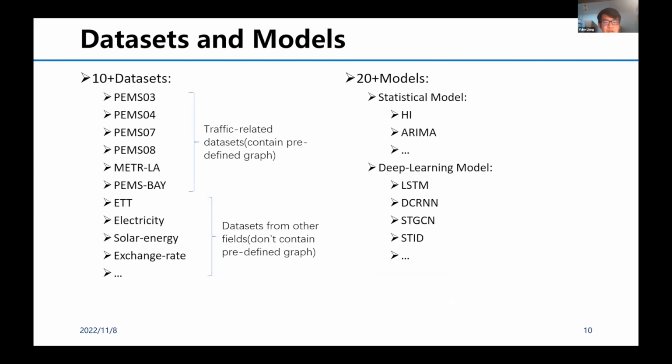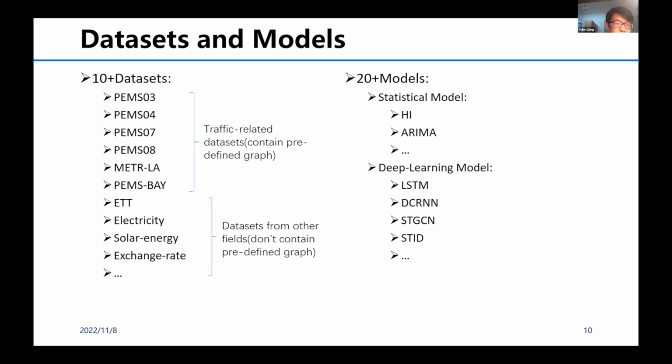Next, I will briefly introduce the datasets and models we introduced in this benchmark. Specifically, we introduced 6 traffic-related datasets, all of which contain a predefined graph, while other datasets such as electricity, ETT, solar energy and exchange rate don't contain a predefined graph.